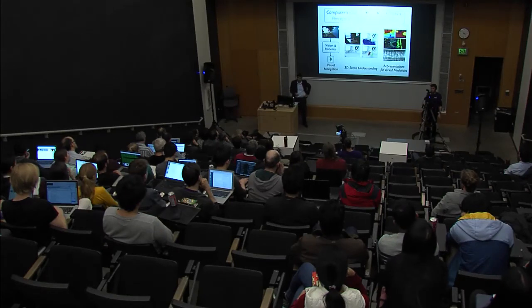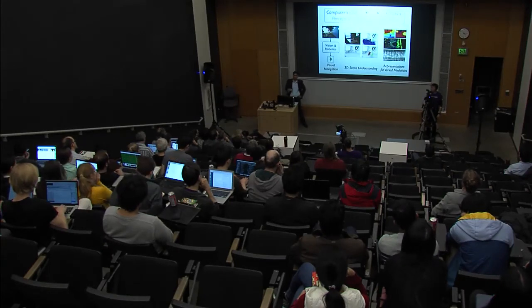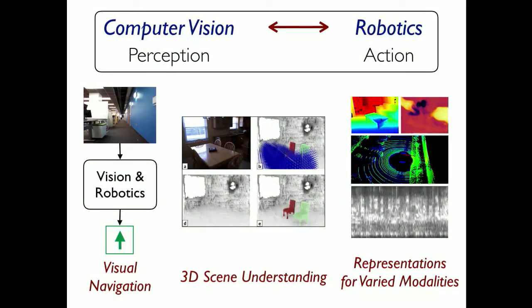So what I've shown you today is essentially, as we start thinking about computer vision and robotics together, we realize that we need to move beyond thinking of 2D isolated images of the world that are made available to us. And we need to figure out how we can analyze continuous streams of multimodal data that is coming in. And I've shown you techniques as to how we can extend computer vision techniques to start using continuous multimodal data. And while these are some first steps in this direction, there's obviously a lot more to do.